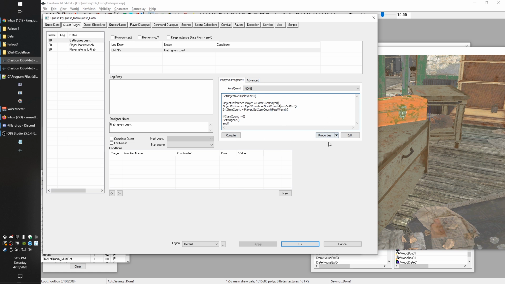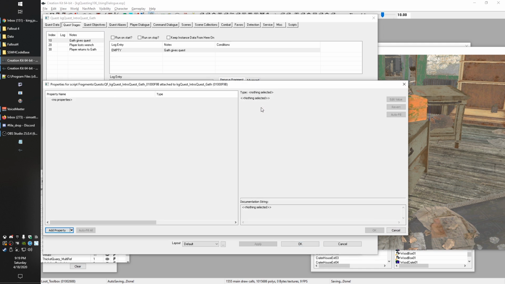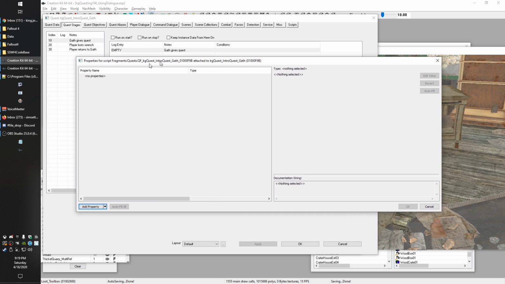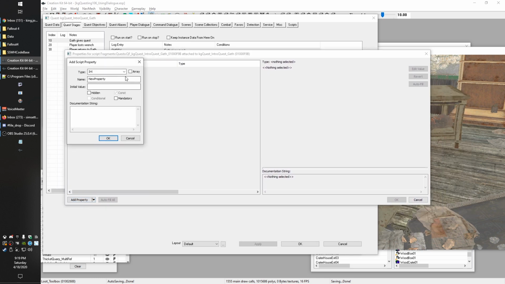So that's where properties come into play. If you've done a lot of my scripting lessons, this is going to be no problem for you. If you've never done these, this is something new you're about to learn, and it's very, very handy. We're going to go ahead and select this, and that'll bring up this properties window. We're going to hit add property, and we're going to choose a reference alias. You guys are familiar with reference alias because that's what we select on the alias screen when we right click and hit new reference alias.